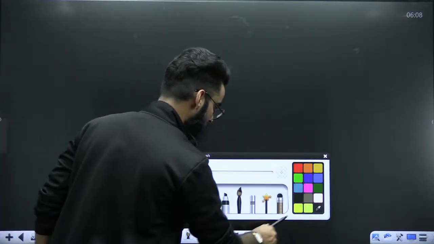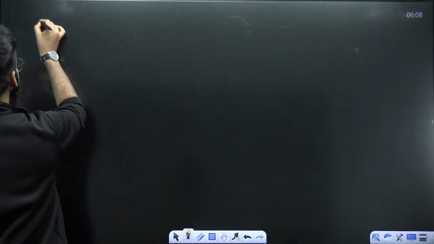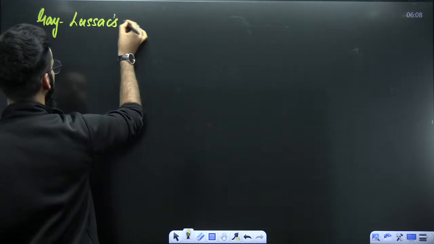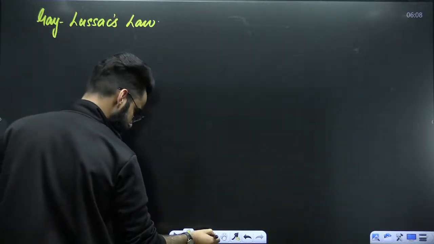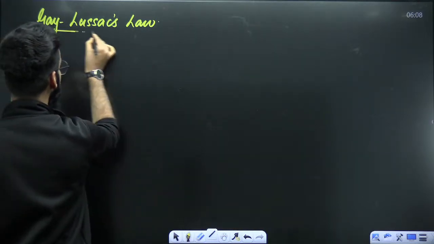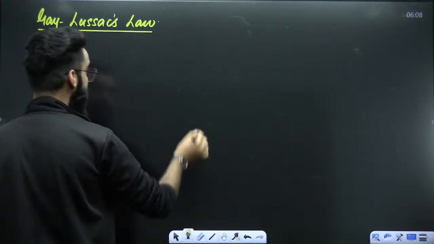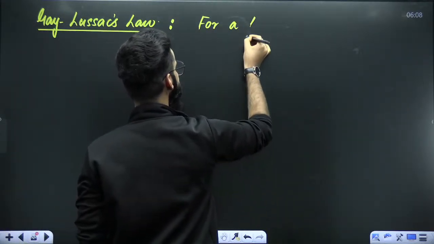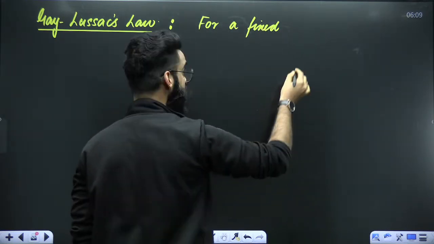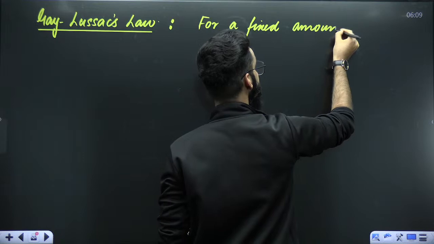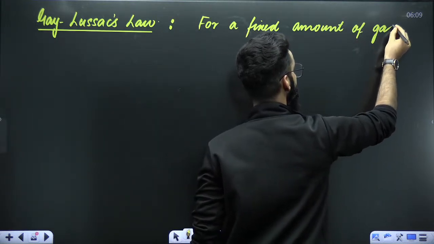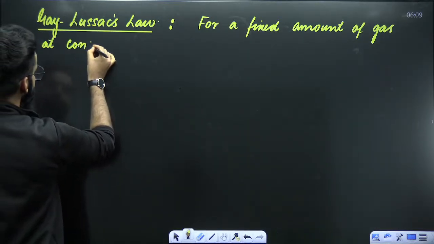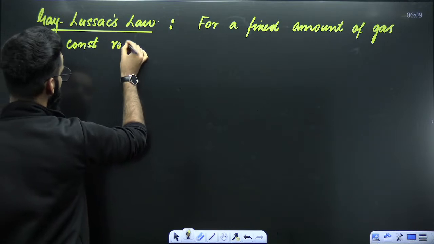Now moving on to the third law. What is that third law? That's what you call Gay-Lussac's law. The way we define Charles' law, the way we define Boyle's law, in a similar way, you guys are going to define Gay-Lussac's law. And it's simple again. For a fixed amount of gas at constant volume,